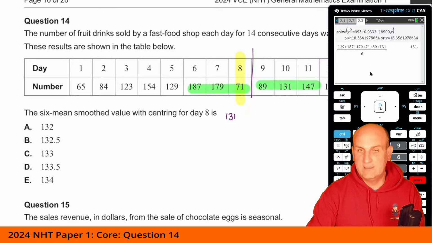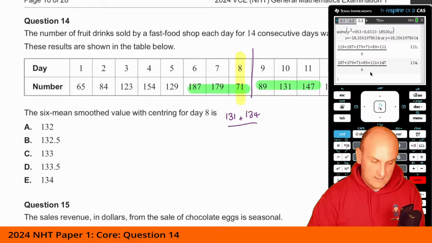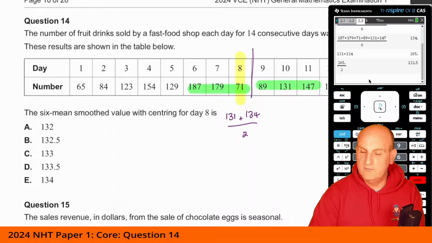Now, going back to my calculator, what I can actually do is go up and copy those down. I'm going to add on 147 to the end because the same data items are there, and I'm going to get rid of 129. Hit enter, and what do I get? I get 134. So those are either side of the 8. Add them together and divide by 2. We get 131 plus 134, divided by 2. It gives me 132.5, giving me B as my correct answer.